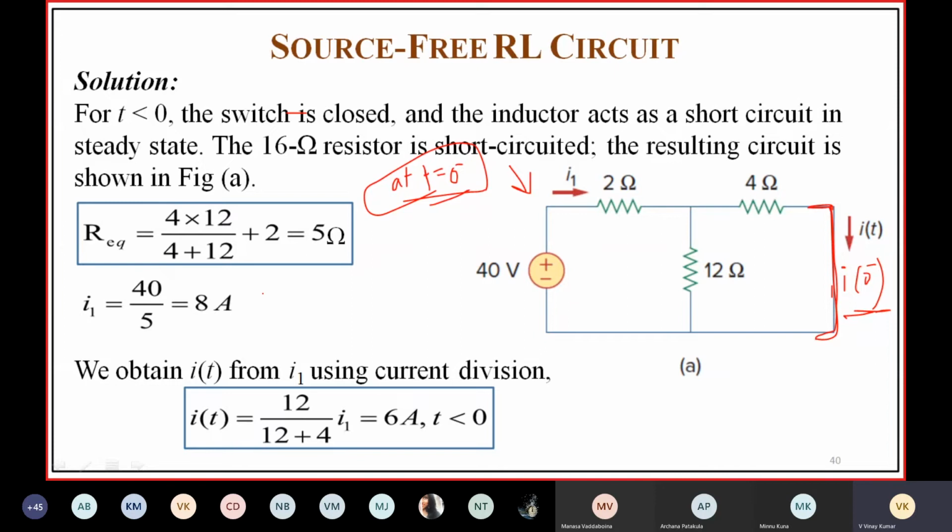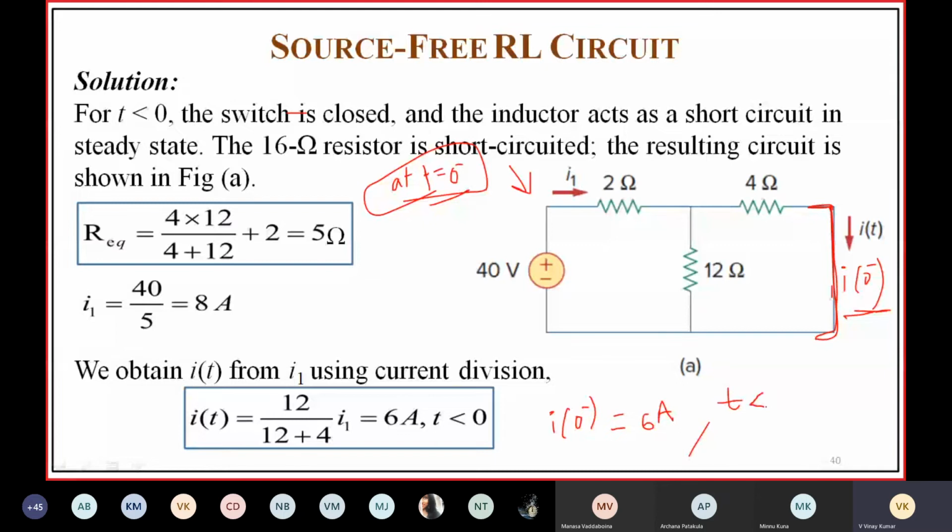So finally you'll get I of 0 minus is equal to 6 amps. It is the current at t is equal to 0 minus.